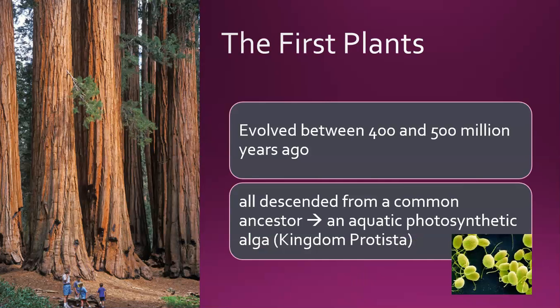A little history of plants. The first plants evolved between 400 and 500 million years ago, from the tallest sequoia in California to the mosses covering the forest floor in Olympic National Park in Washington State. All plants on Earth descended from a common ancestor. Most scientists agree that the ancestor of today's plants was a photosynthetic alga, a protist that lived in aquatic habitats hundreds of millions of years ago.